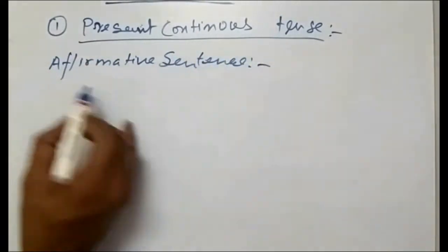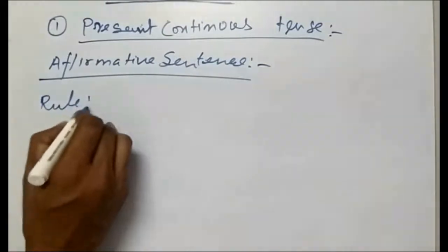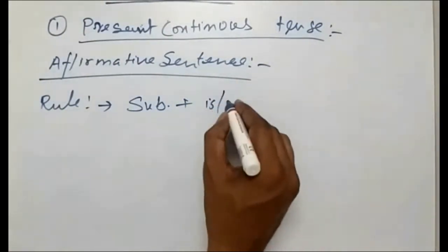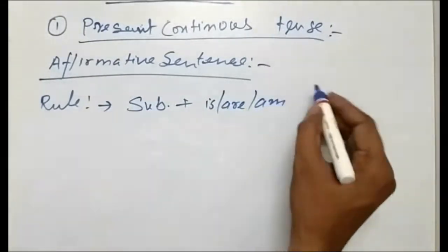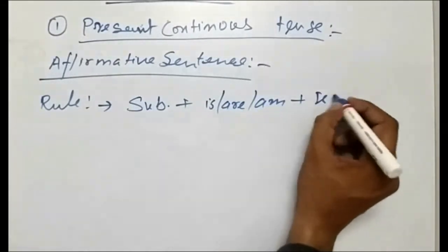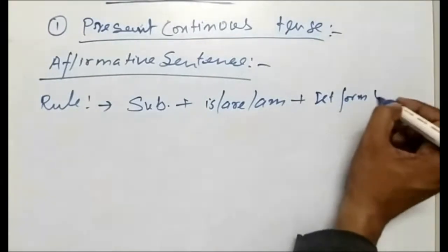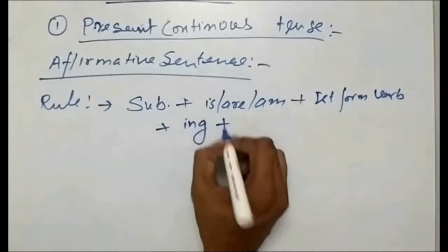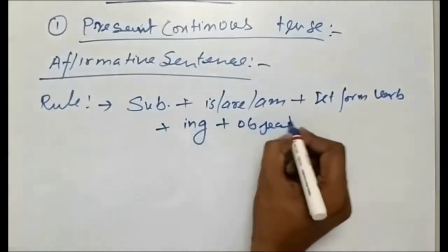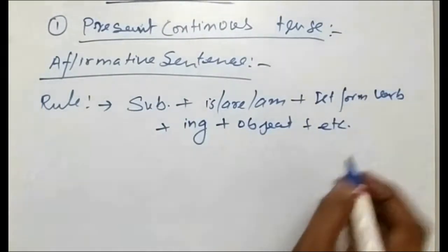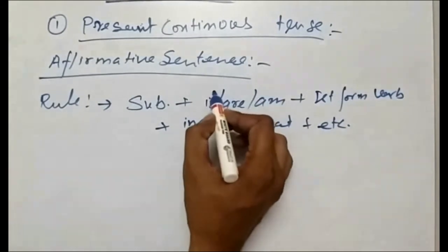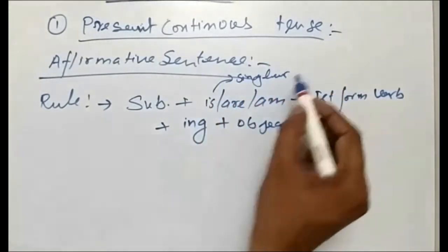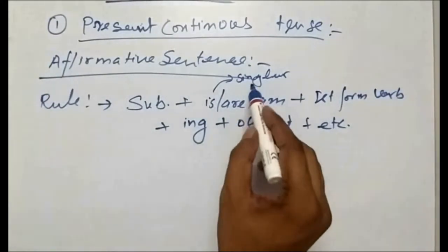So under the affirmative sentence, the rule is like this: subject plus is/are/am plus first form of verb plus ing plus object plus etc. Where the subject is singular, we have to use is.